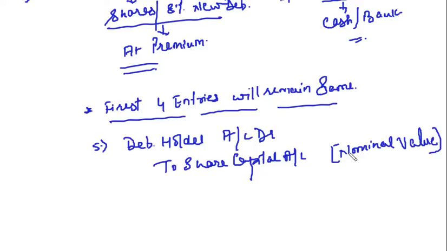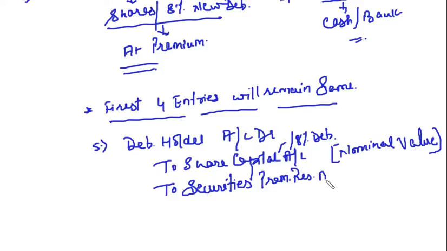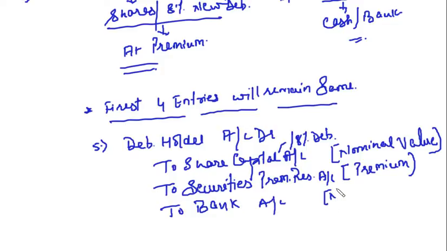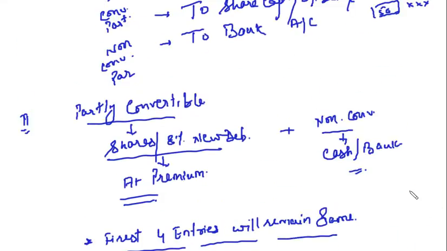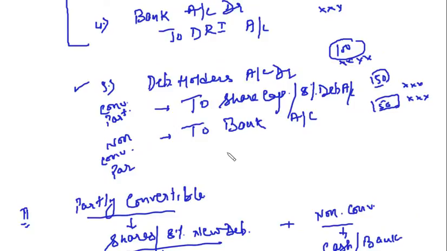Then if you are issuing, here we will take share capital or 8% debentures also, okay, with the nominal or the face value, and whatever the premium is there, we'll take it to securities premium reserve account. This is the premium amount, right? And the non-convertible part will be paid in cash or through bank. This is for the non-convertible part.